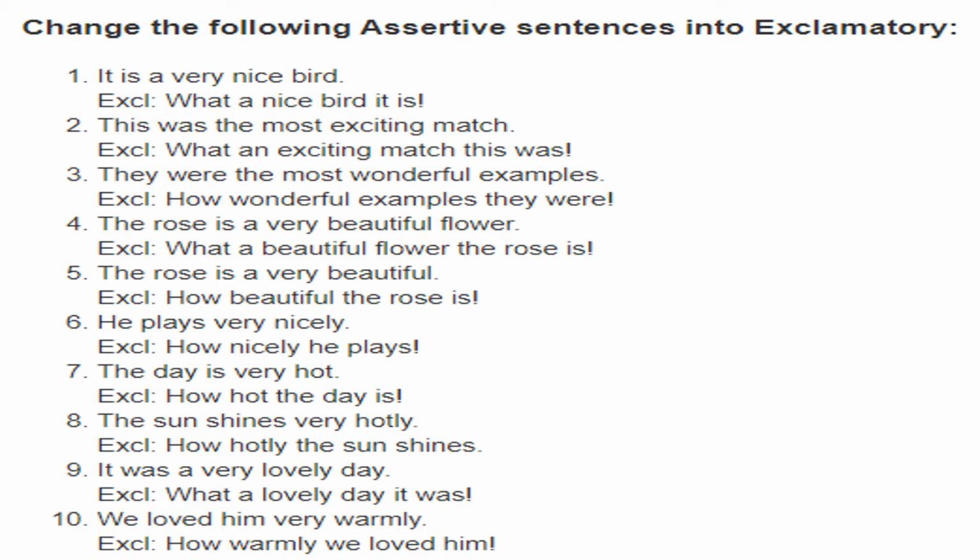Number 3, they were the most wonderful examples. So you change it: how wonderful examples they are. See here, before the adjective there was no word a or an, that's why how is used. The rose is a very beautiful flower. So before the adjective we find a, so in this case we take what. So what a beautiful flower the rose is.